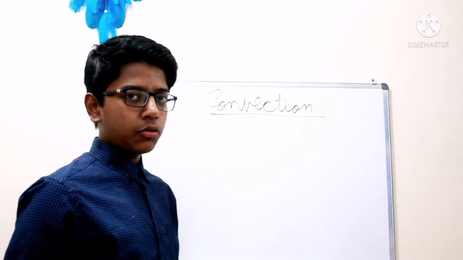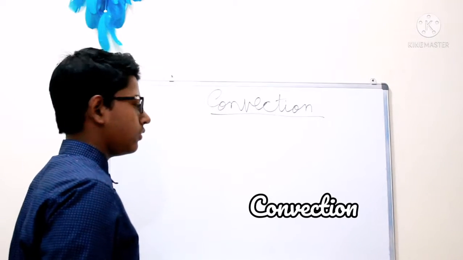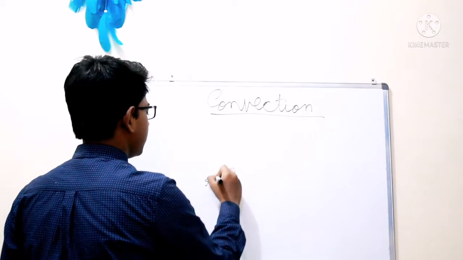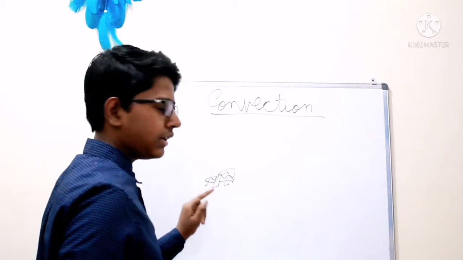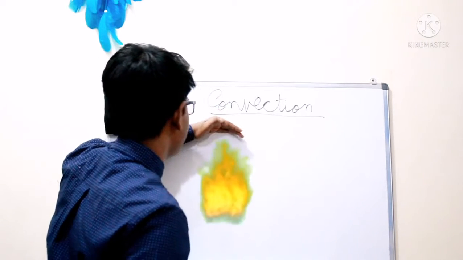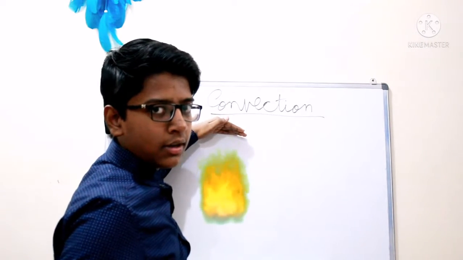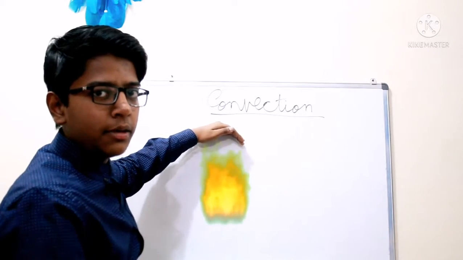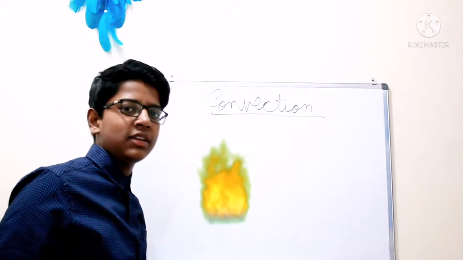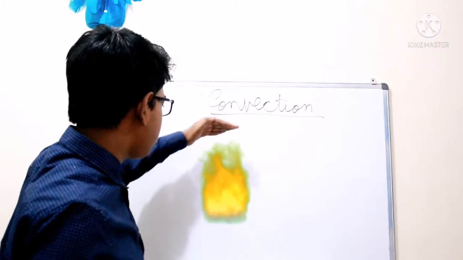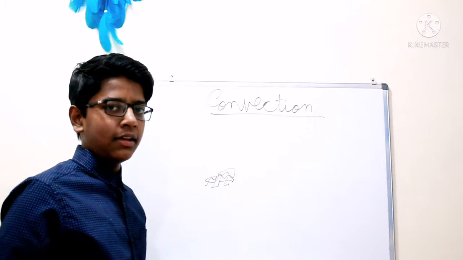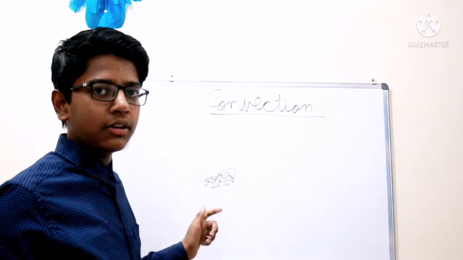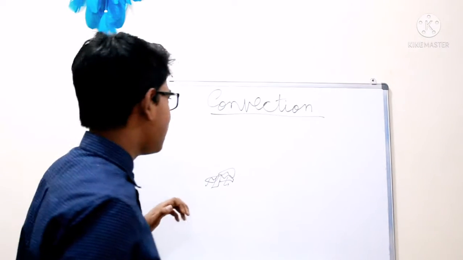So guys, in number two we have convection. Look, for example, here there is a fire. The fire is burning here. Let's assume this is a fire, and now I place my hand here. What will happen? Of course my hand will burn because I have placed my hand above the fire. You may be thinking, why is it happening? Your hand is not in touch with the fire, so there is no conduction here. But now convection is working here. How? Let me tell you.